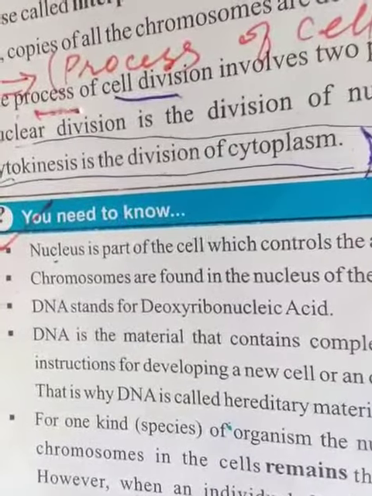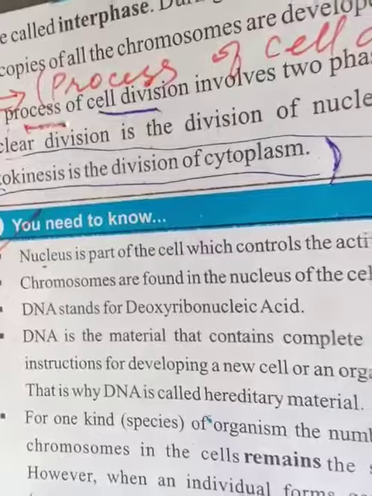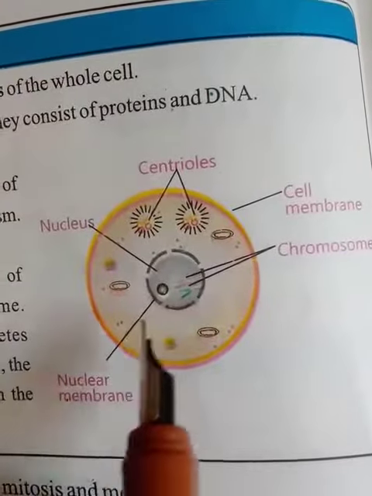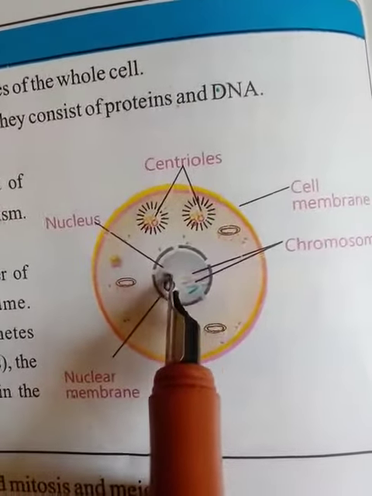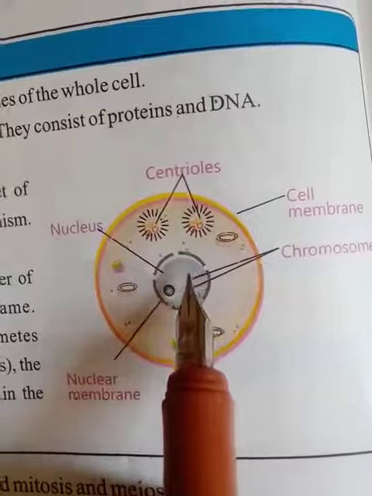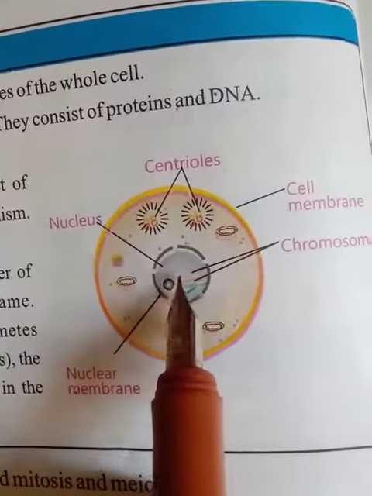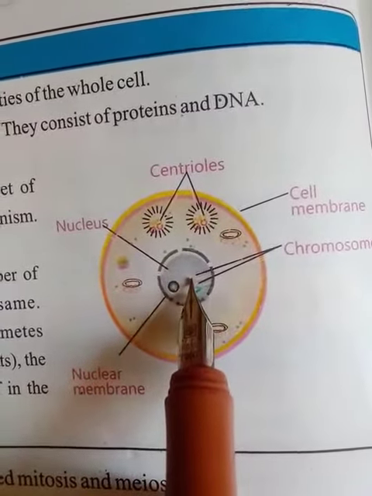Nucleus. What is the nucleus? The nucleus is a part of the cell which controls all the activities of the cell. This is a nucleus, and it has DNA and chromosomes. DNA and chromosomes are responsible for cell division, or they are responsible for reproduction.